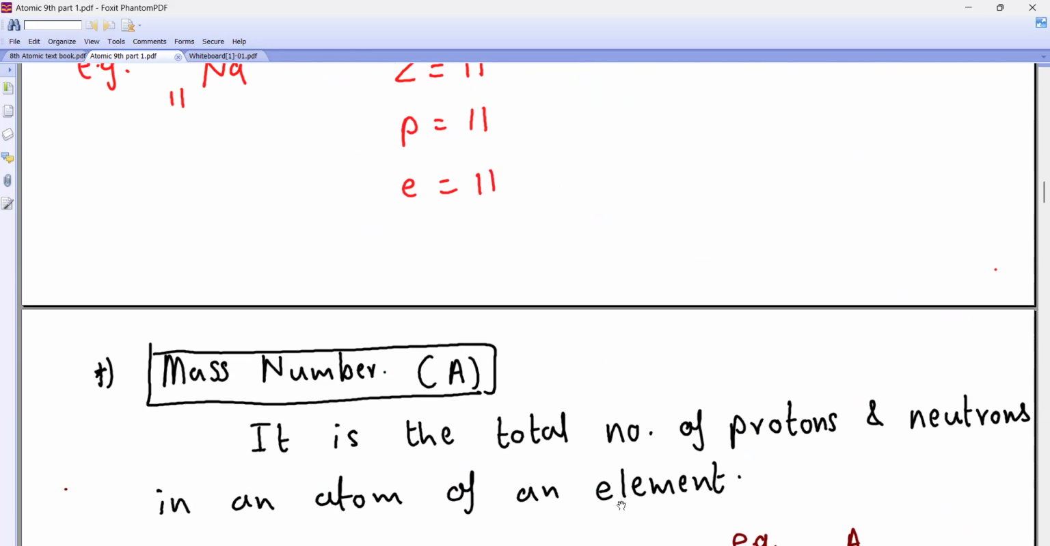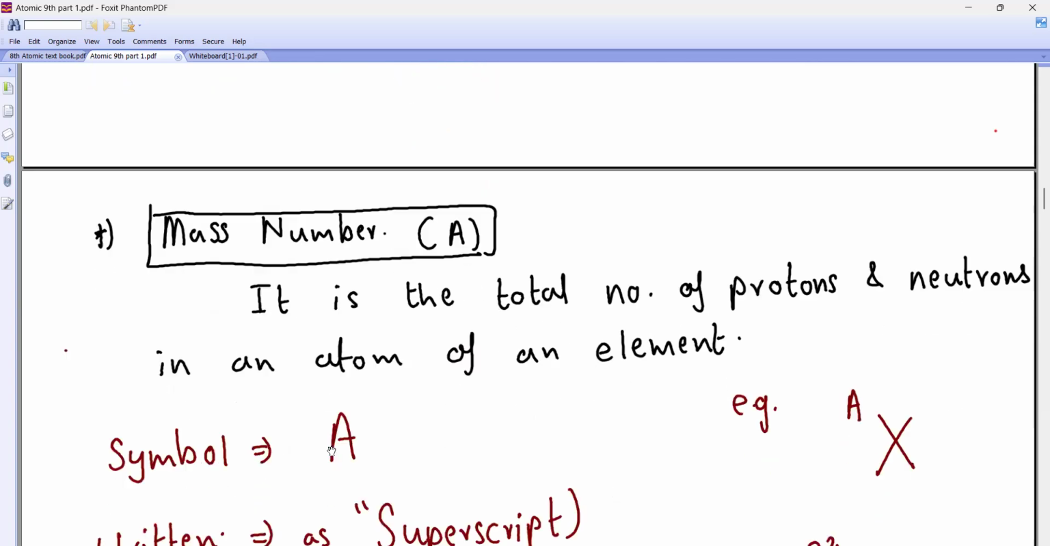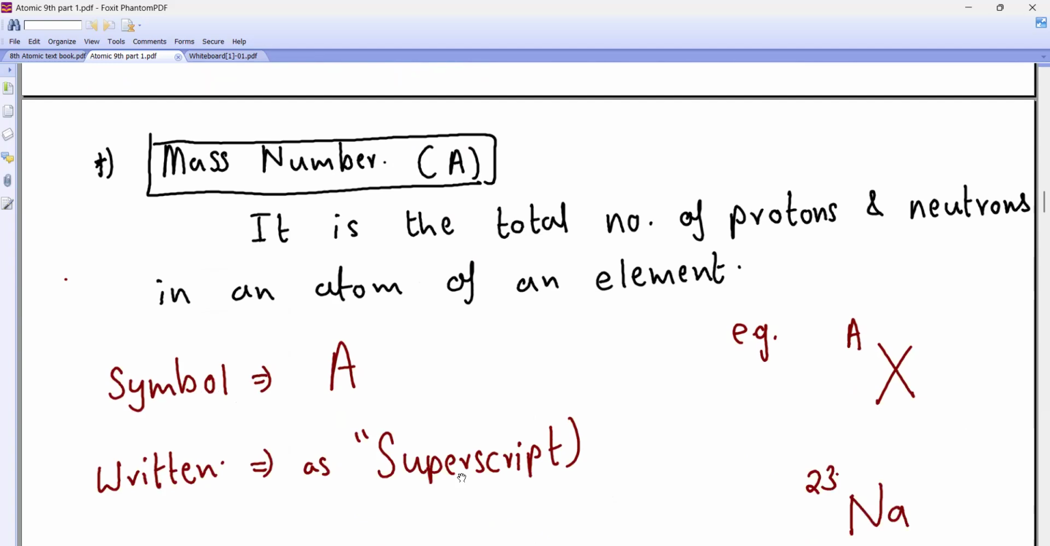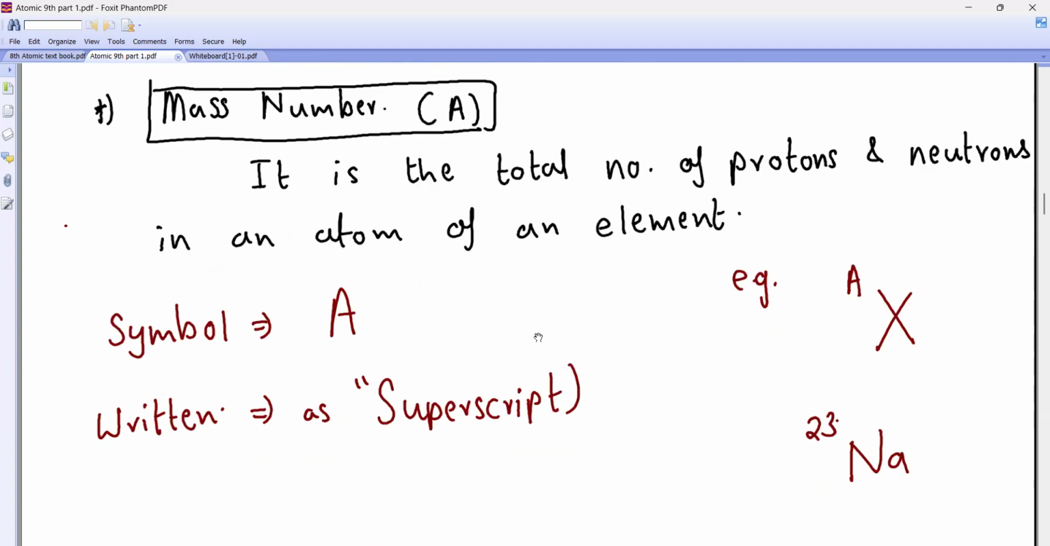So basically, proton. Yeah, very good. What is the symbol for this? Mass number, what is the symbol? A. Right. How is it written? It is written as a superscript. Can you see where I have written? So if I write sodium 23 at the top, what is this 23? It is the mass number. Copy this example.